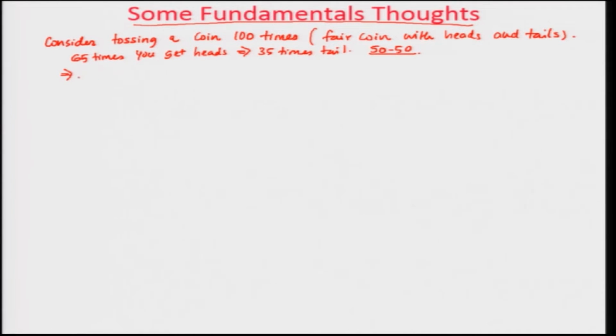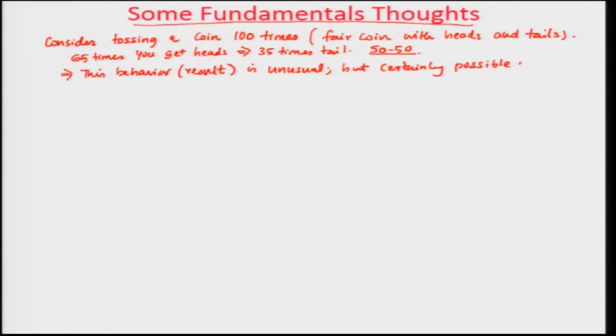Okay. This behavior or result is unusual. It is unusual, but certainly possible. Okay.